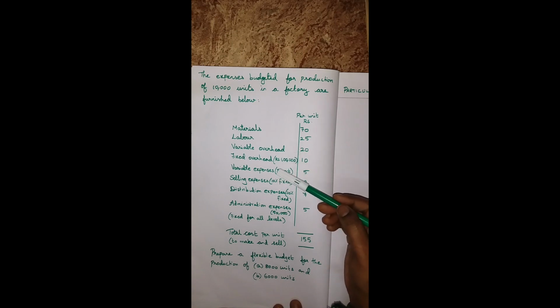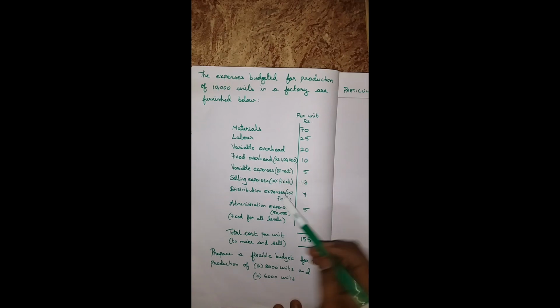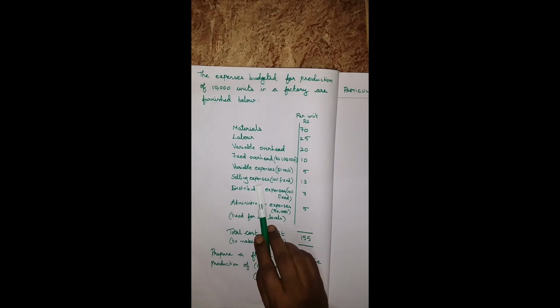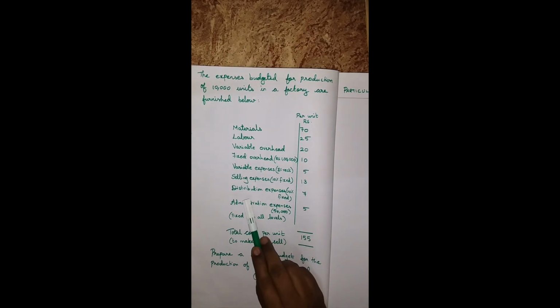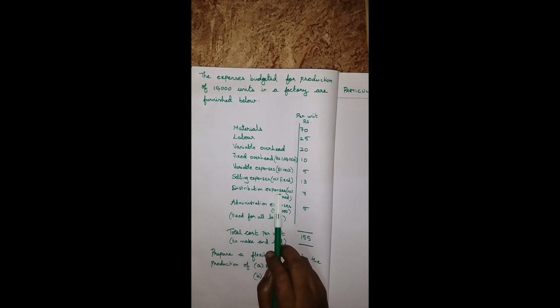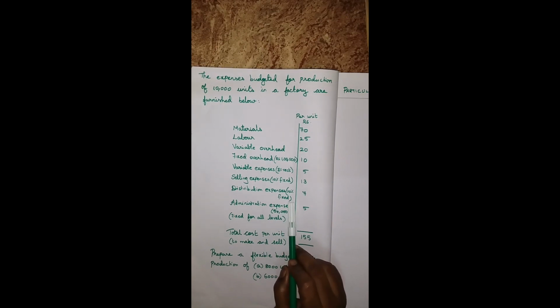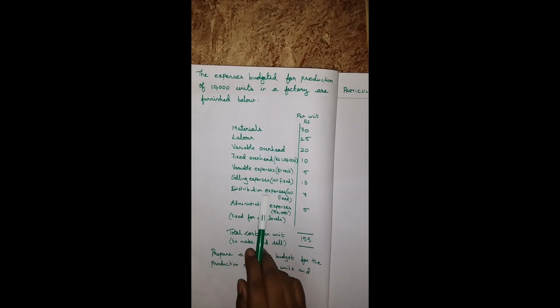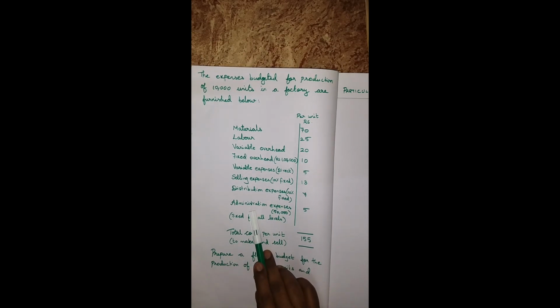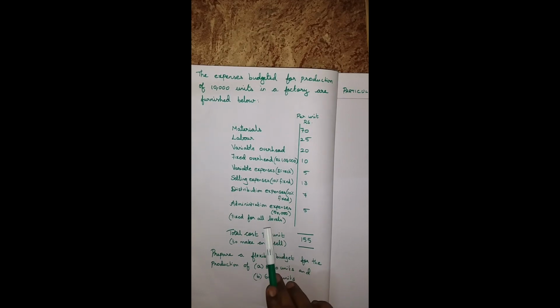Next one, fixed overhead is related to fixed. Next one, variable expenses are related to variable cost. Next one, selling expenses is clearly given 10% fixed, so the remaining 90% is variable. So selling expenses is related to semi-variable cost. Next one, distribution expenses also mention 20% fixed, so the remaining 80% is variable. So distribution expenses are also related to semi-variable cost. Next one, administration expenses. The sum clearly gives it as fixed for all levels. So this is related to fixed cost.